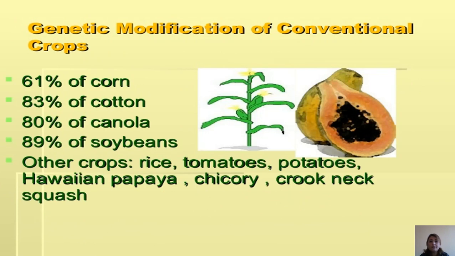Genetic modification of conventional crops: 91% of corn, 83% of cotton, 89% of soybeans, and 80% of canola. Other crops include rice, tomatoes, potatoes, Hawaiian papaya, chicory, and crookneck squash.